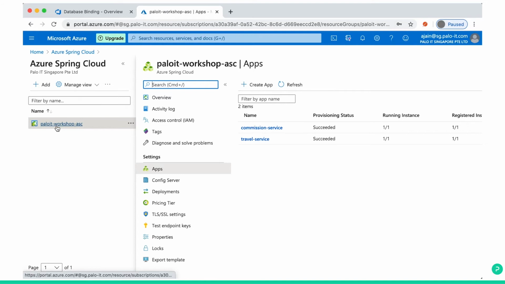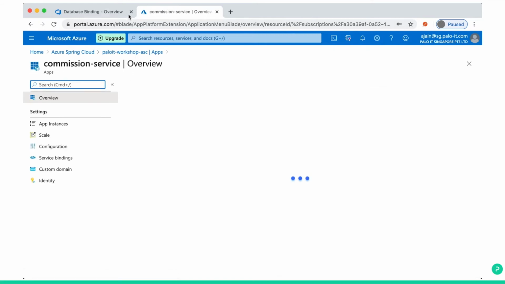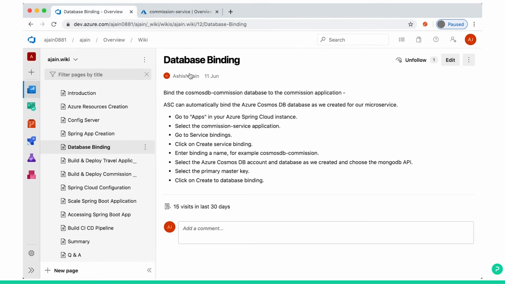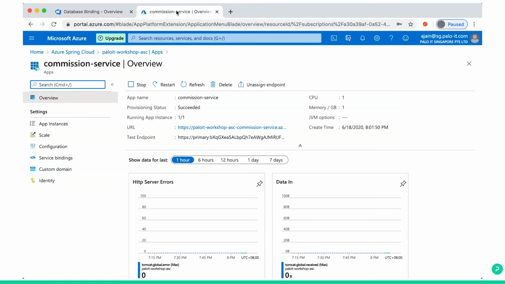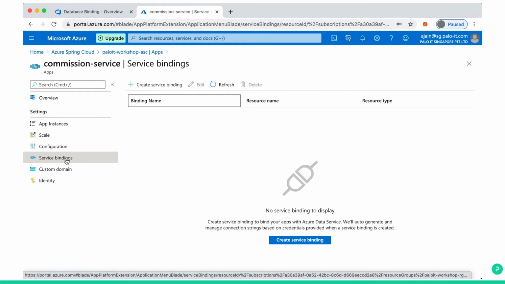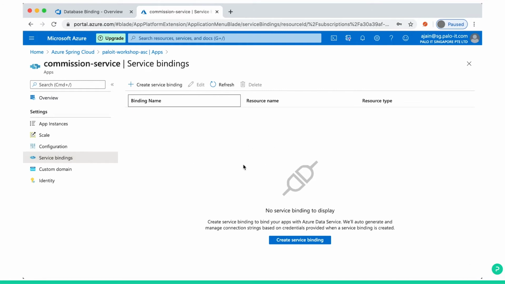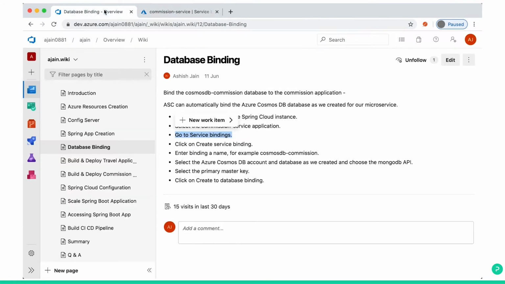Let's go here, go to app and click on commission service. You can follow the same steps: go to app, your Azure Spring Cloud instance, select the commission service application. Then go to service binding. So here you can see service binding. There is no service binding because we have not created one. Click on create new service binding.